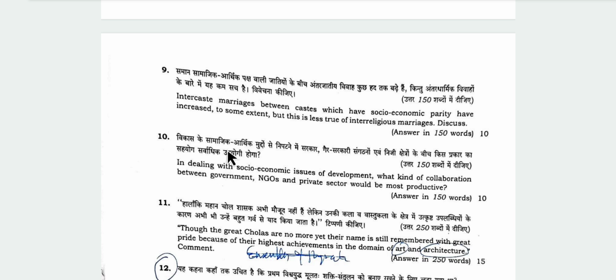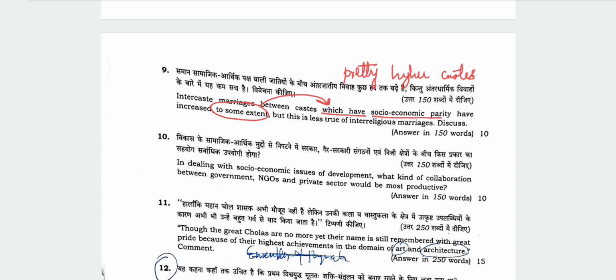You can introduce the question, then in the body part we can write and give examples, but you should also look at this which have socio-economic parity. Intercaste marriages have increased, and that to some extent only, among those castes which have socio-economic parity, meaning pretty much higher caste will not marry higher caste. For example,